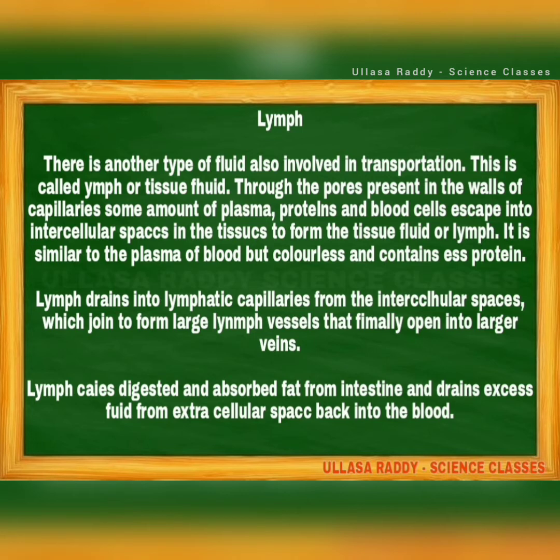It is similar to the plasma of blood but colorless and contains less proteins. Lymph drains into lymphatic capillaries from the intercellular spaces, which join to form large lymph vessels that finally open into the larger veins.